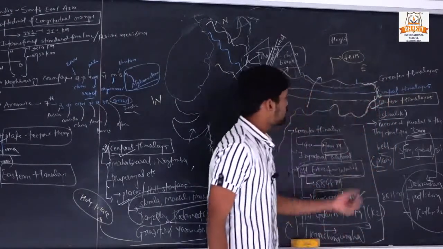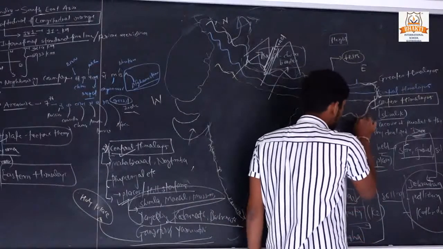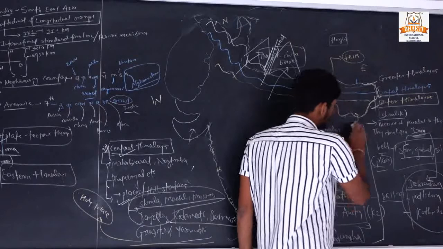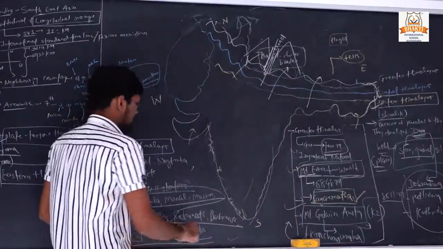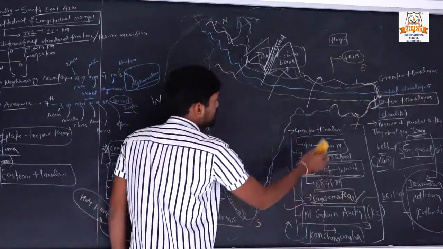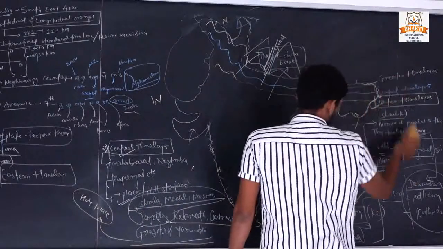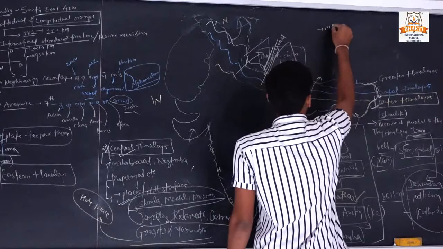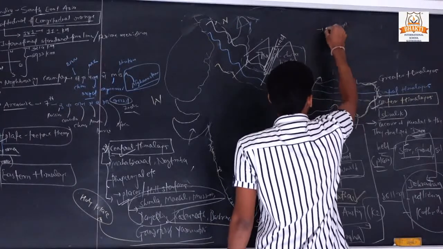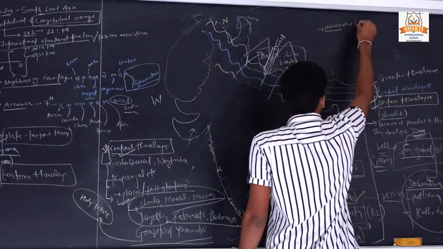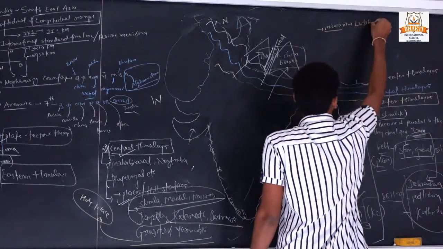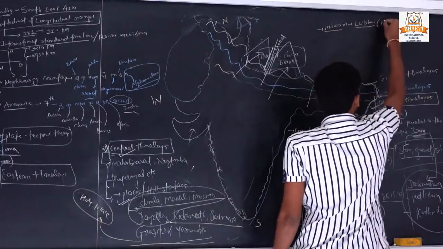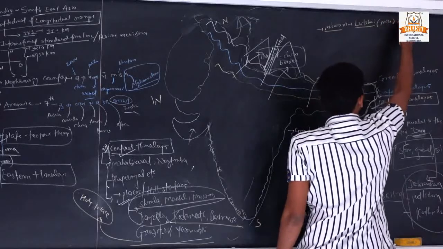First of all, in Mizoram there are the Lushai hills, or the other name of Lushai hills is Mizo hills.